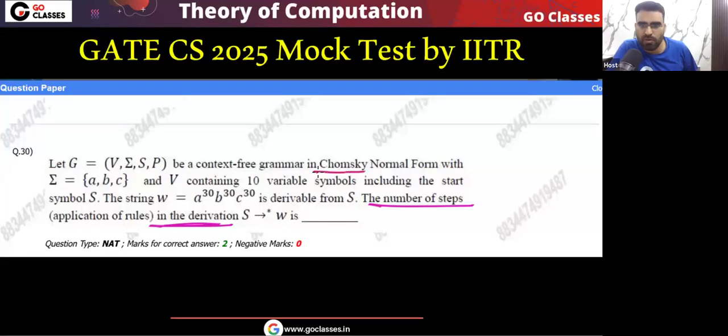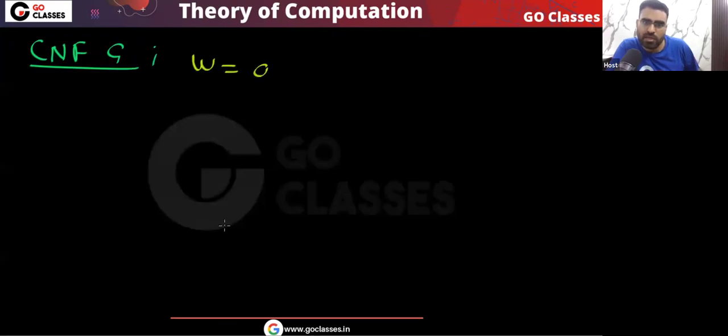Very simple point. Basically, we have a grammar in Chomsky normal form given to you. The question says you have this string W, that is a power 30, b power 30, c power 30.